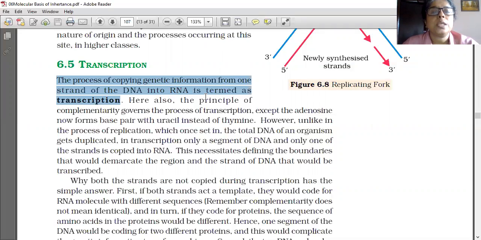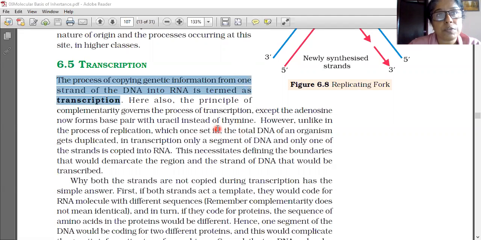Here also, the principle of complementarity governs the process of transcription. Do you understand the meaning of complementarity? If adenine is on one side, thymine will be on the other side. But it is copying from DNA to RNA. As we know, uracil is present in RNA instead of thymine.